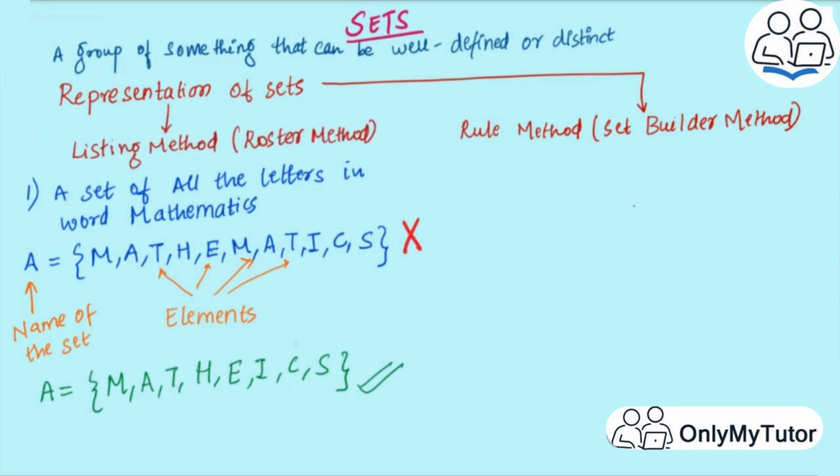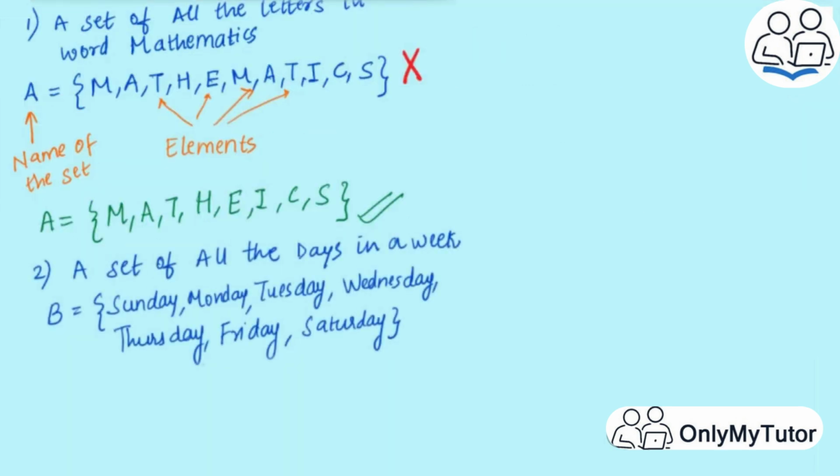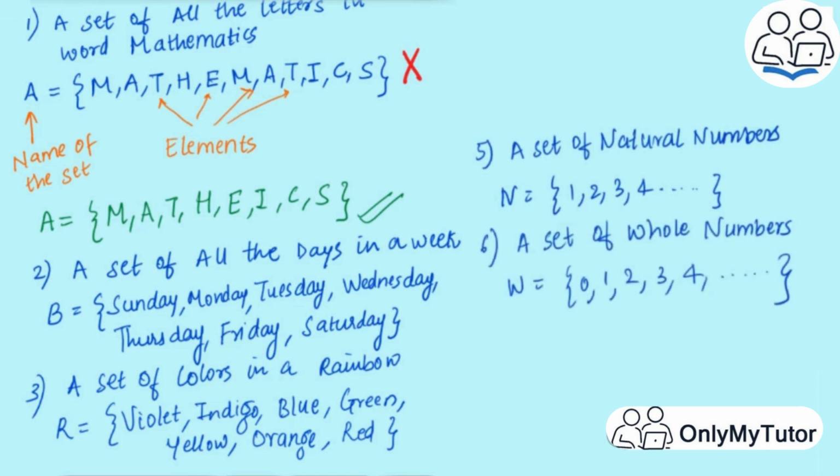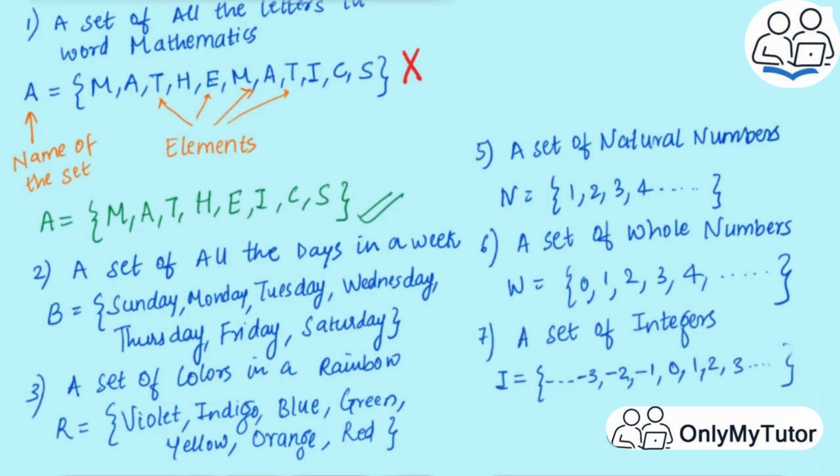Since we have listed all the letters, that is the reason why it is known as a listing method. Next can be a set of all the days in a week, a set of all the rainbow colors, etc. We have also been studying sets in a few of our previous grades. It's just that we never knew that they are sets, like a set of natural numbers, a set of whole numbers, a set of integers, etc. Sets are used in a variety of places in mathematics, but we'll see that in future sessions. So now I believe you can make any set using the listing method.